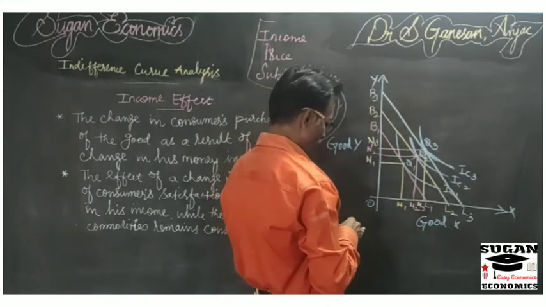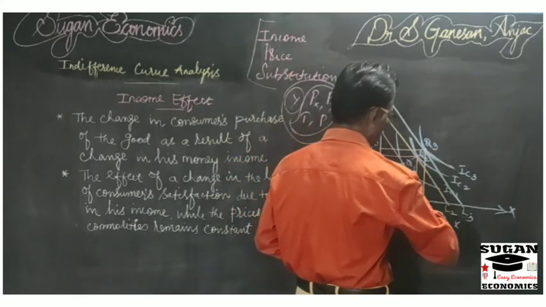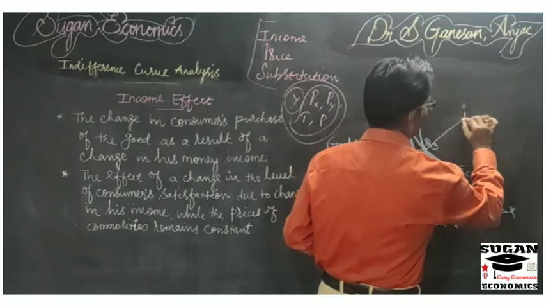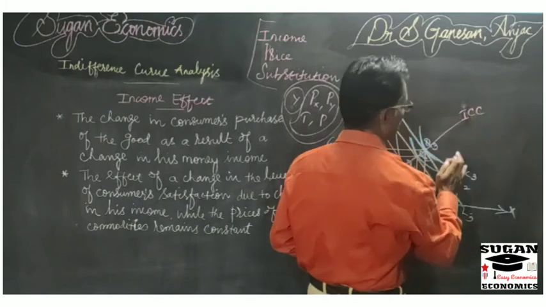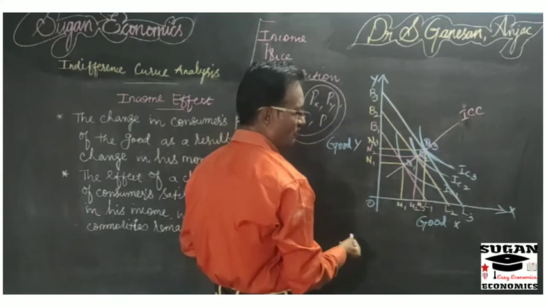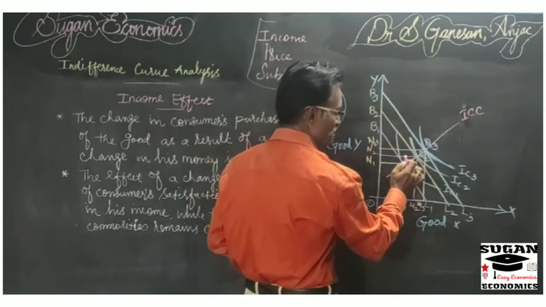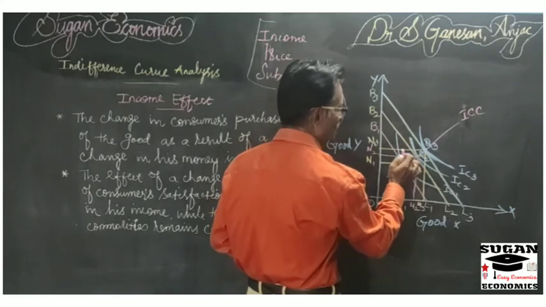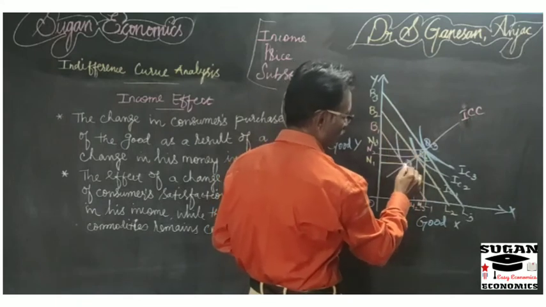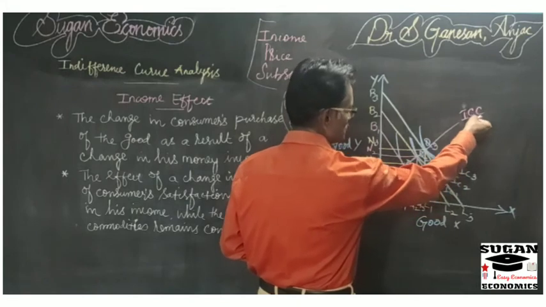So now you can join all the points Q1, Q2 and Q3. You will get a curve. This curve is called the income consumption curve. The income consumption curve, right? So how are you drawing the income consumption curve? The income consumption curve will be drawn by joining the equilibrium positions, that is the tangent points of the indifference curves and budget lines, that is Q1, Q2 and Q3. So this line explains the income consumption curve.